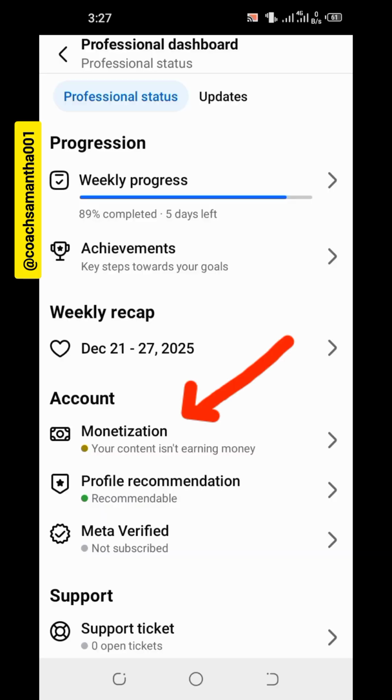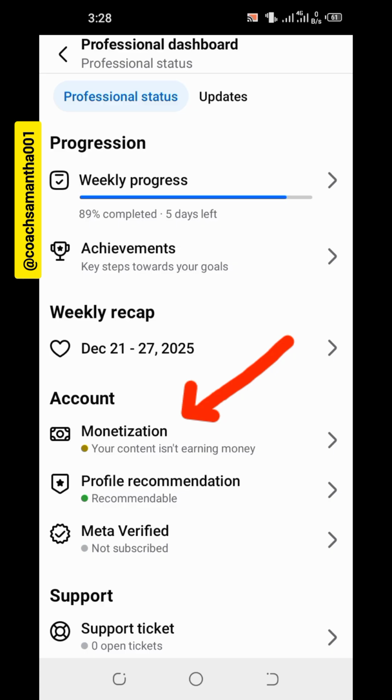Okay, friends, I want to help you solve this issue of your content isn't earning money. If you're experiencing this on your dashboard, these are a few steps to fix this. This is an issue you should not overlook, okay? If you overlook this, it may give you further issues on monetization.